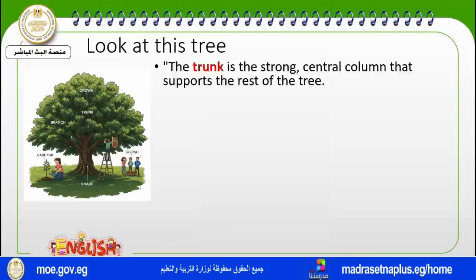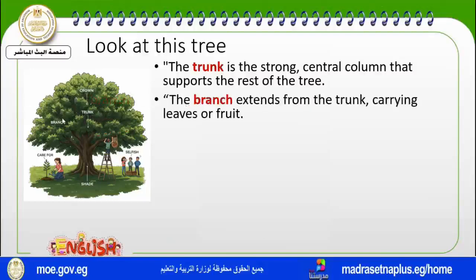So we can see the trunk of the tree, which is very strong. The trunk is the central column. It is here in the center. It supports and protects the rest of the tree. This is the trunk. Also, we can see the branches of the trees. These are the branches. These branches extend from the trunk, carrying leaves or fruits. Like here, this is the branch. They come here from the trunk. They have fruits. They have leaves.